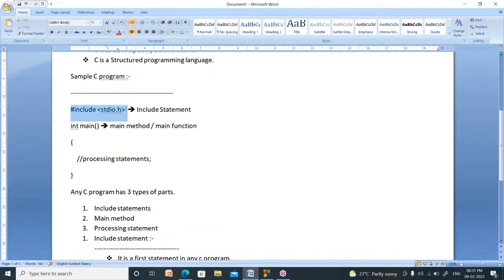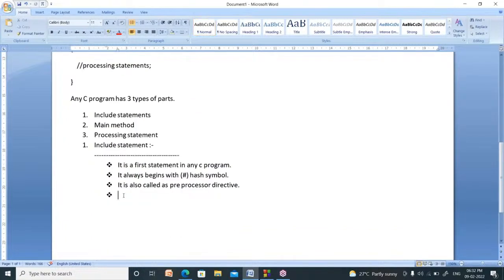The lines that begin with a hash symbol are called preprocessor because they are executed at the time of compilation, not at the time of running. So it is called preprocessor.